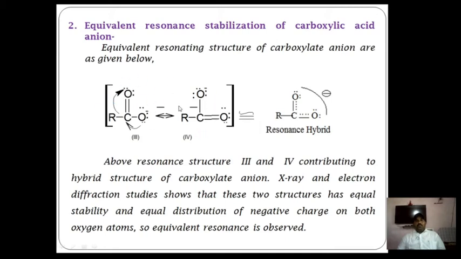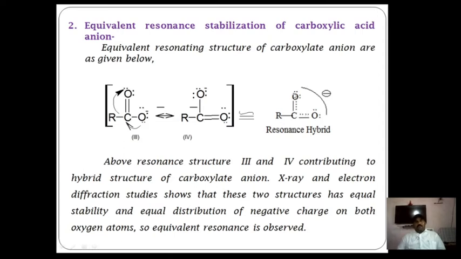How equal or equivalent are the resonance structures here in a resonance hybrid? Now this is the resonance hybrid structure. So what happened? The complete negative charge is shifted onto both oxygen atoms. This is a resonance hybrid. That means structures number 3 and 4 contribute to the hybrid structure of carboxylic anion. But in the case of non-equivalent structures, this is not possible.